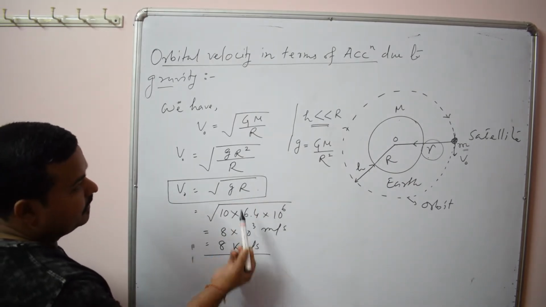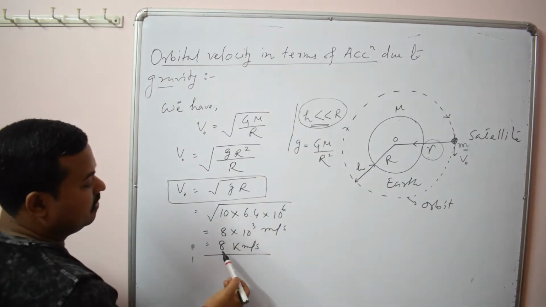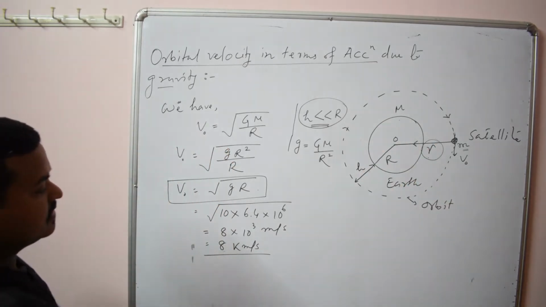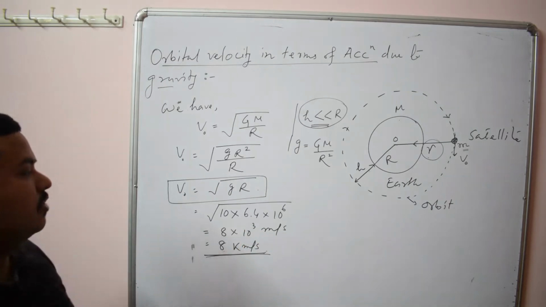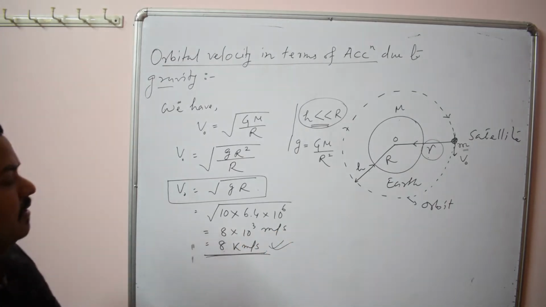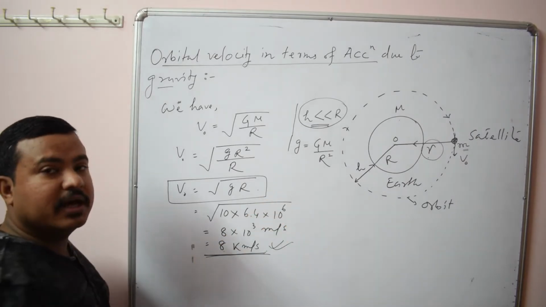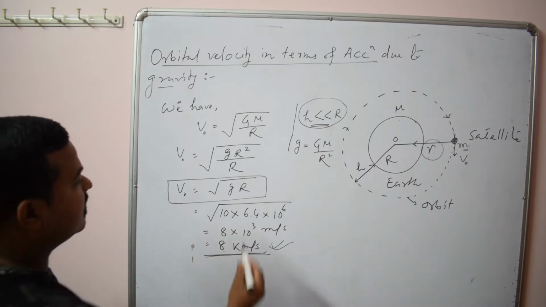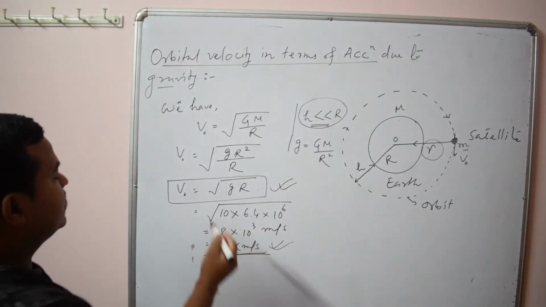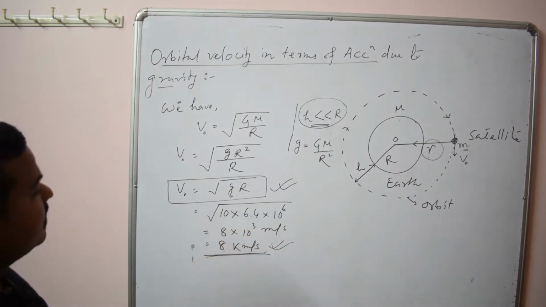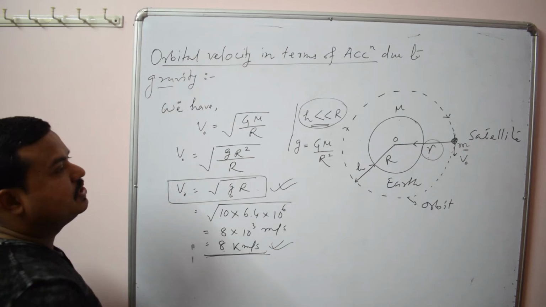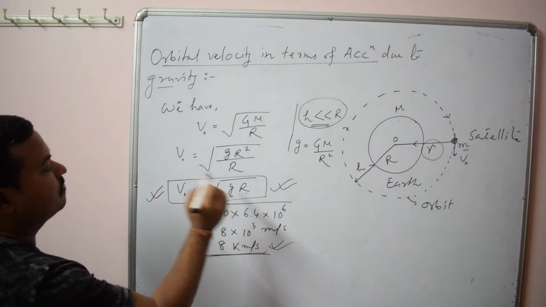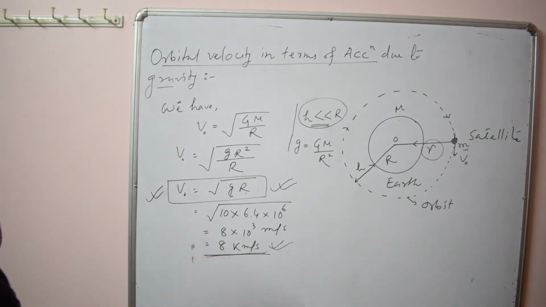So this is the approximate value of the orbital velocity of a satellite. Here we make the assumption, so this is the orbital velocity of a satellite which is revolving very close to the earth's surface, that is nearly 8 kilometer per second. So you can remember this value also. But the condition you are considering is for a satellite which is revolving very close to the earth's surface. So this relation also you have to remember. That is, in terms of small g, that is acceleration due to gravity, orbital velocity is equal to root over gr, where r is the radius of the earth. So this is the relation of orbital velocity in terms of acceleration due to gravity.